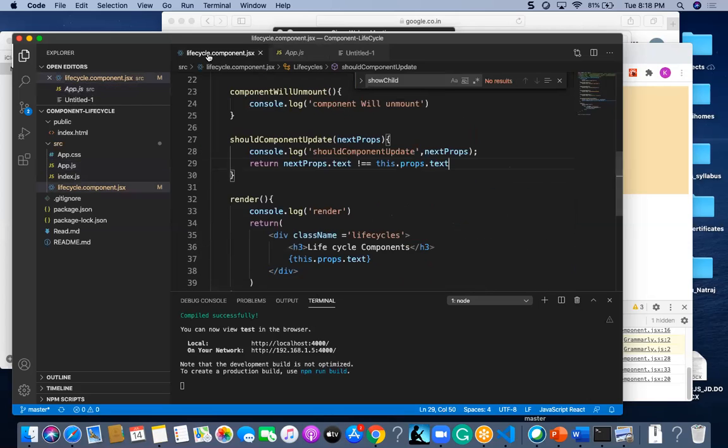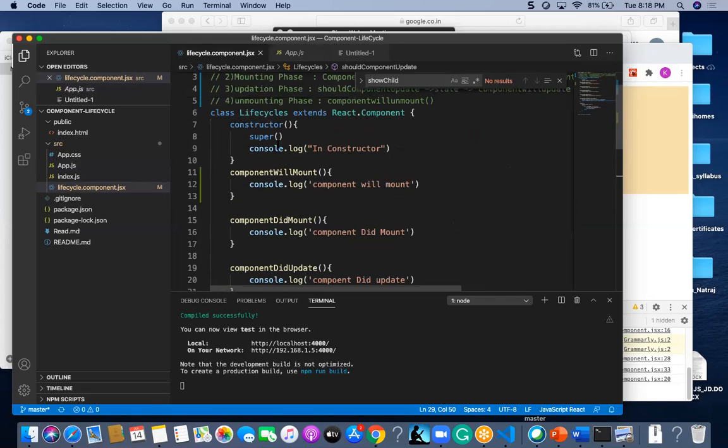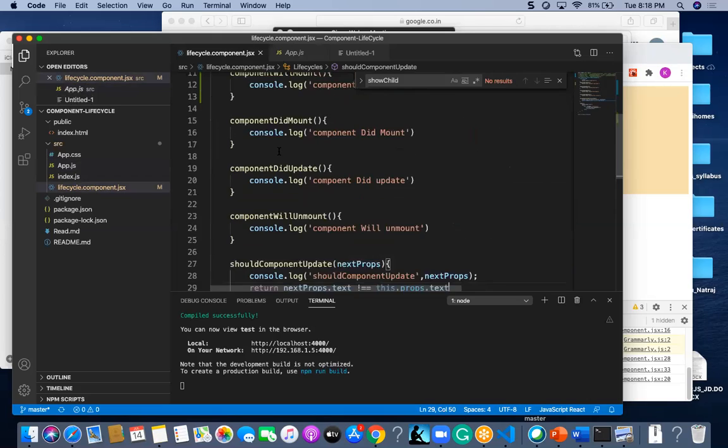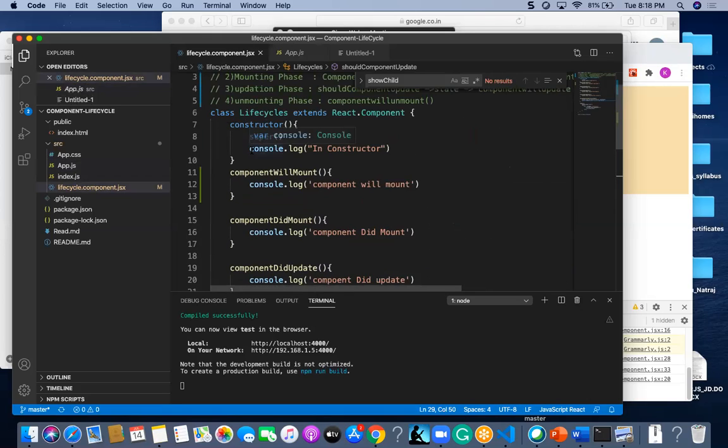Can I repeat one more time? Yeah, do you want the total flow? Okay. So here the first method which is executed is the constructor. Constructor will be executed for every React component at the very first point of time. The second method which is executed is componentWillMount.